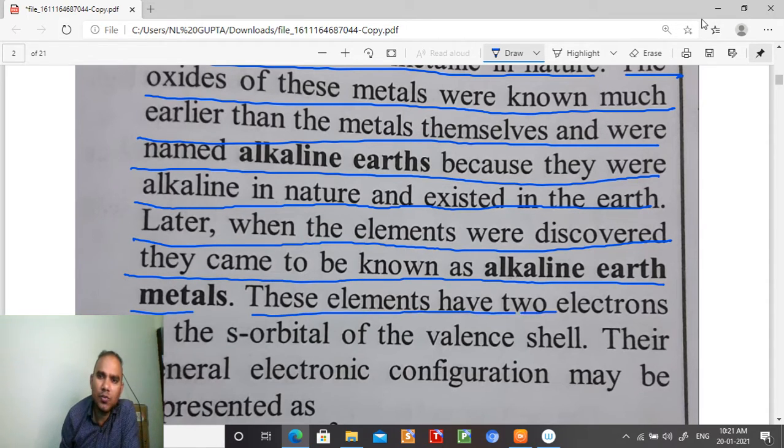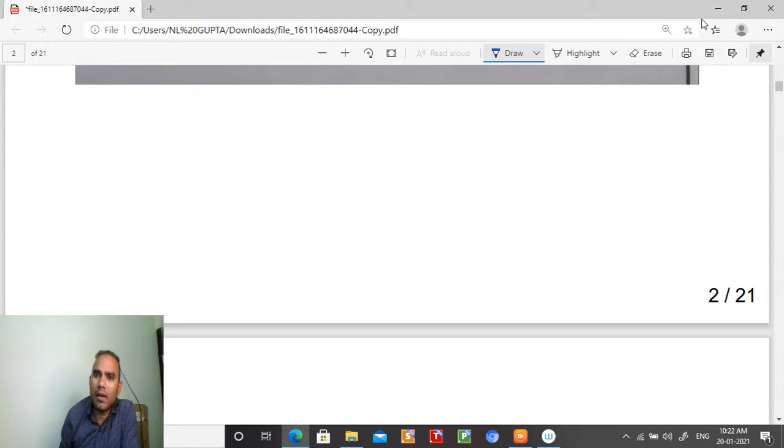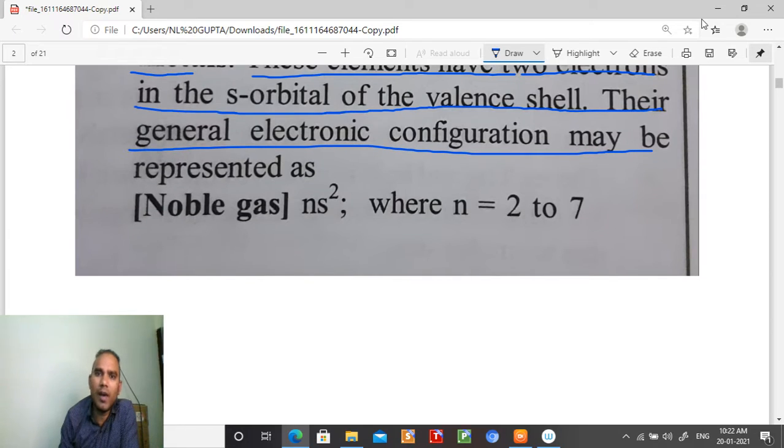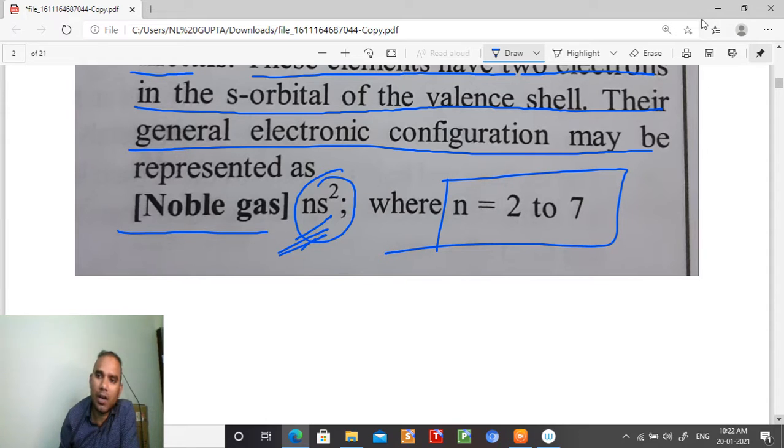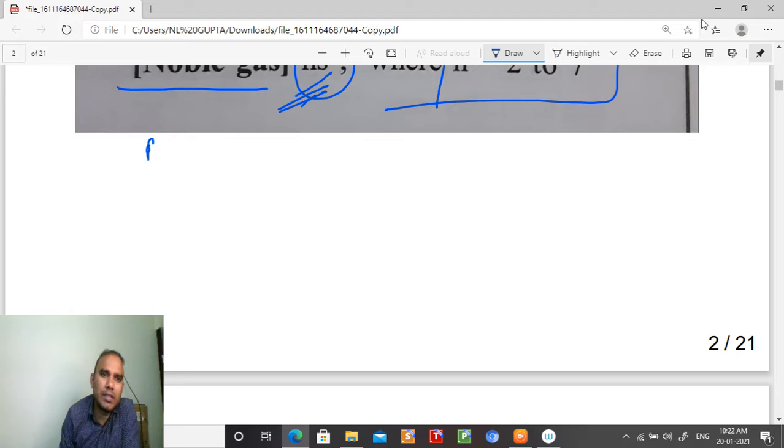These elements have two electrons in the s orbital of the valence shell. Their general electronic configuration may be represented as follows. Group 2 elements have two valence electrons, and the general electronic configuration is the noble gas followed by ns2, where n is 2 to 7, not 1 to 7. For beryllium, atomic number 4, the configuration is helium 2s2, or you can write 1s2, 2s2.